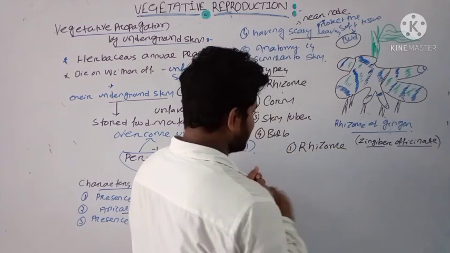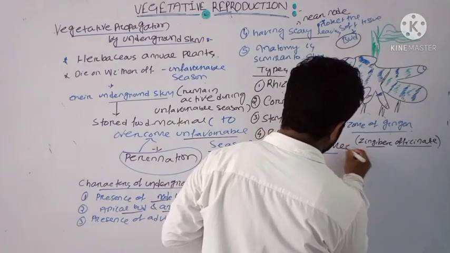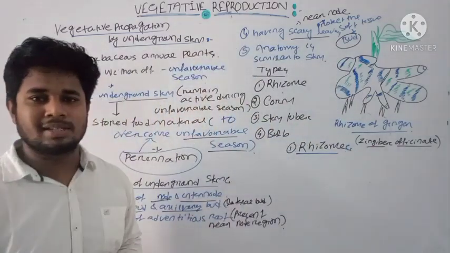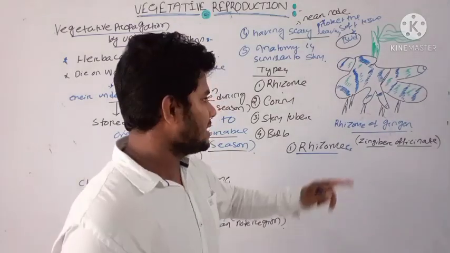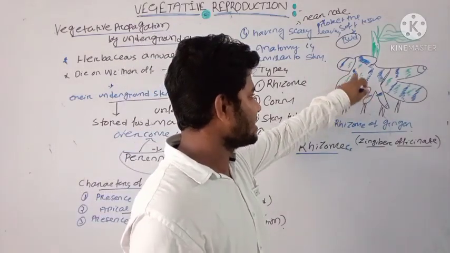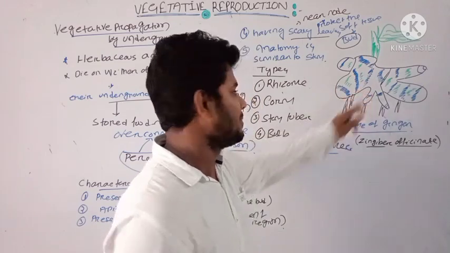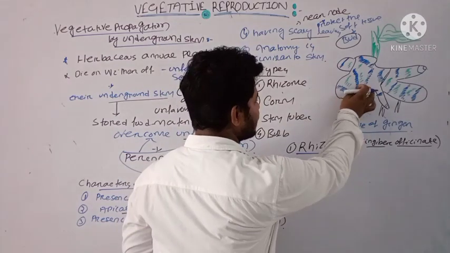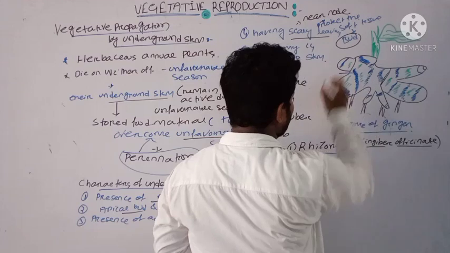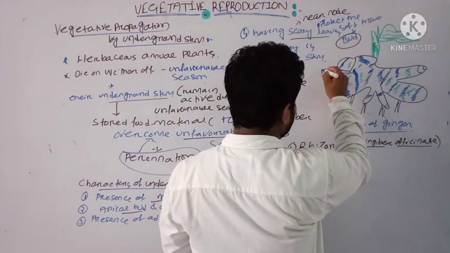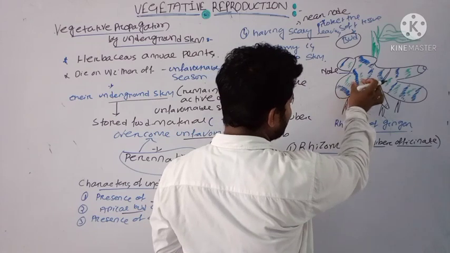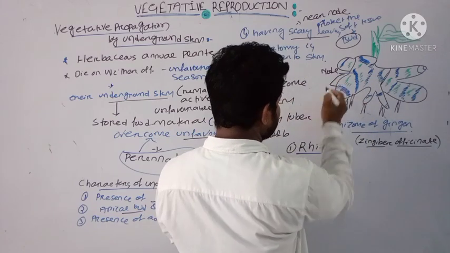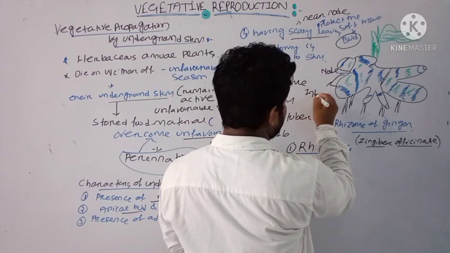This is the structure of rhizome, and as we have already discussed, the underground stem will have node and internode. Here you can see these blue lines are known as the node region. Here is a node, here it is a node, and in between the nodes the internode region is present.